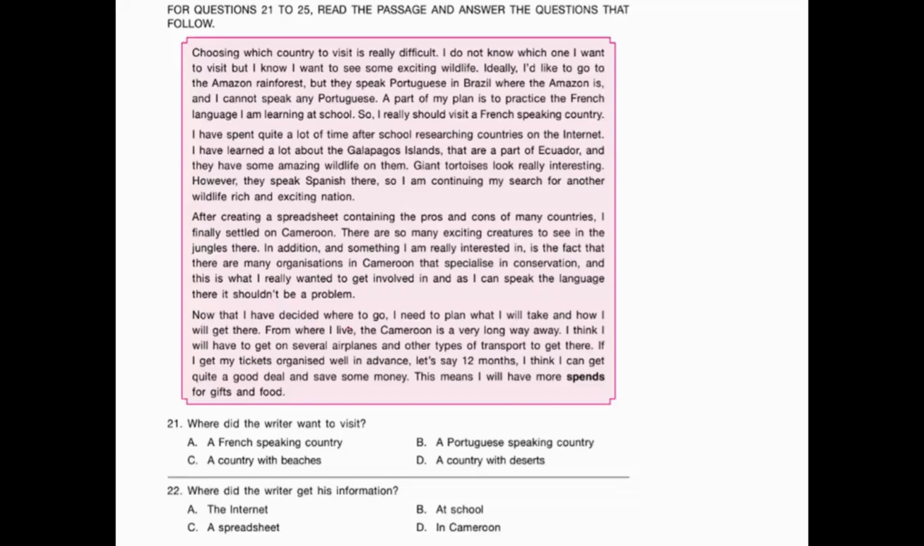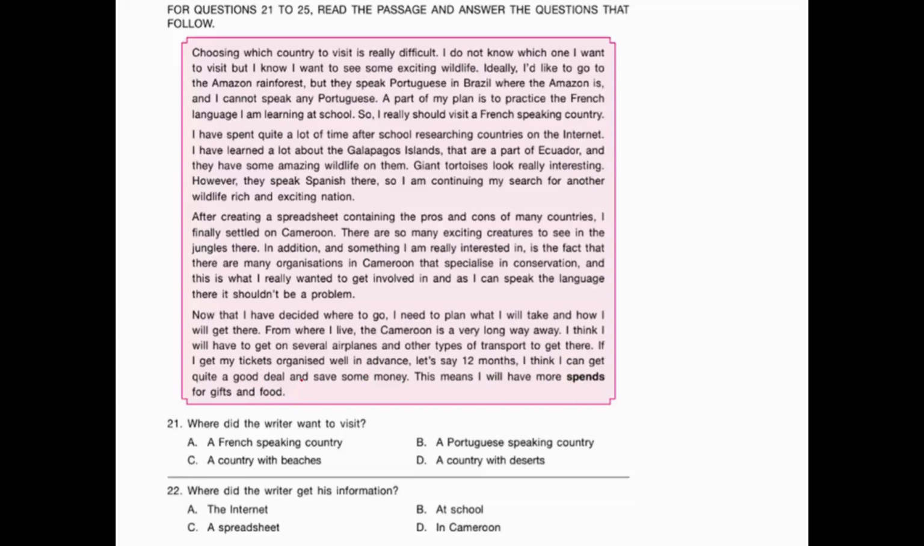Now that I have decided where to go, I need to plan what I will take and how I will get there. From where I live, Cameroon is a very long way away. I think I will have to get on several airplanes and other types of transport to get there. If I get my tickets organized well in advance, let's say 12 months, I think I can get quite a good deal and save some money. This means I will have more spends for gifts and food.